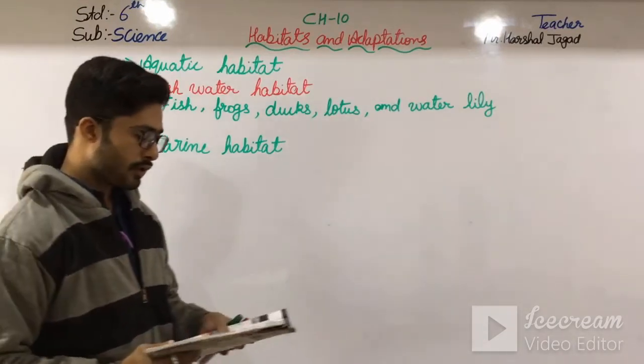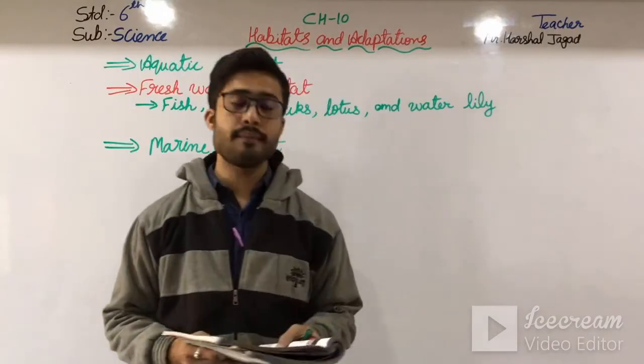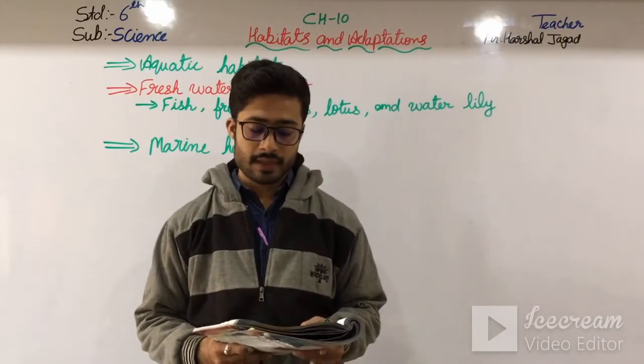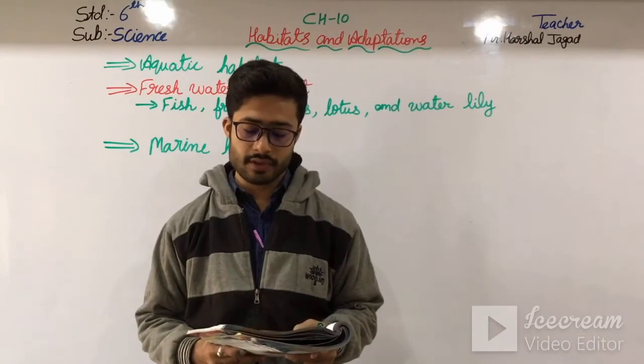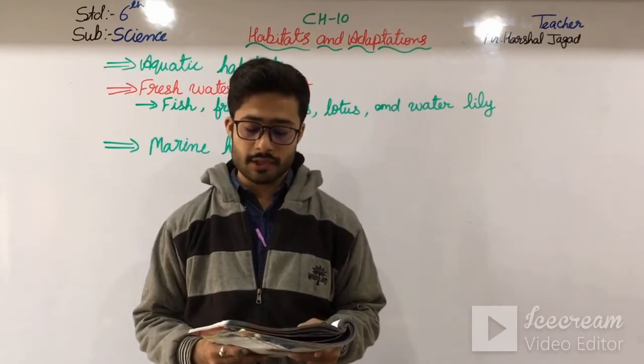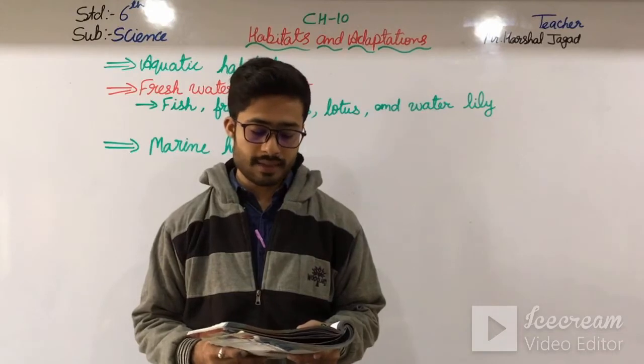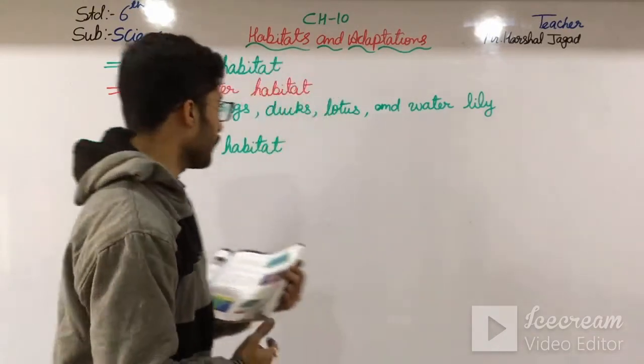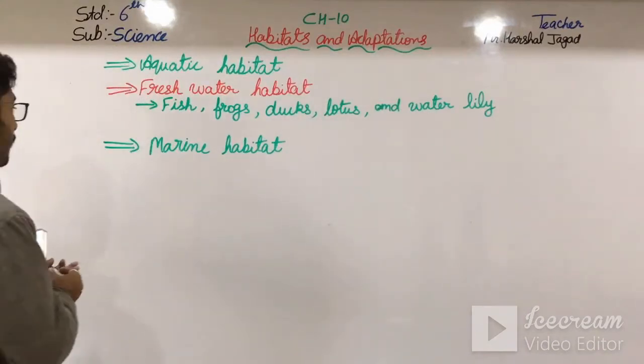Oceans and seas are the examples of marine habitat. Animals such as fish, whales, sharks, jellyfish, crabs, starfish, sea turtle, octopus, and plants such as seaweeds are found here. So, what things are found in the marine habitat?